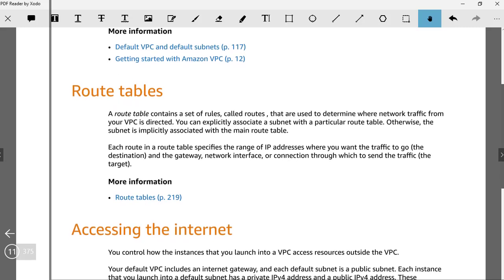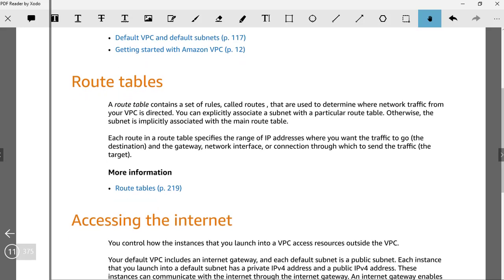Route table, as I said, we'll look into it in more detail. It contains a set of rules called routes that determine where traffic from your VPC is directed. It tells us, and we'll see an example of it, that if a request is originated, then where it should actually be routed to.